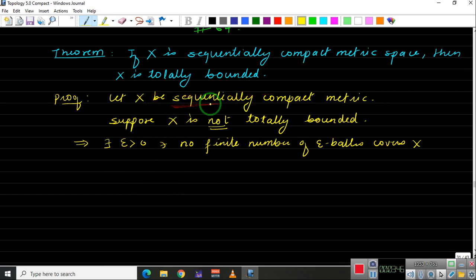Finally, we need to use the hypothesis that X is a sequentially compact metric space.